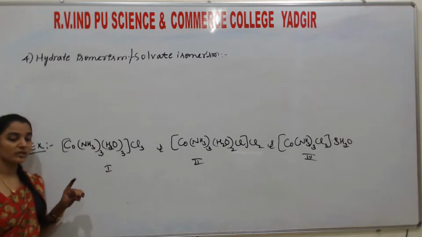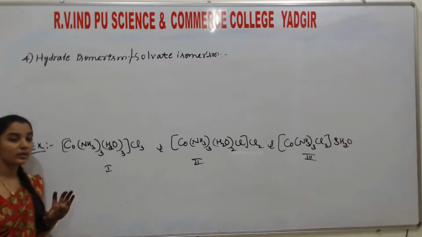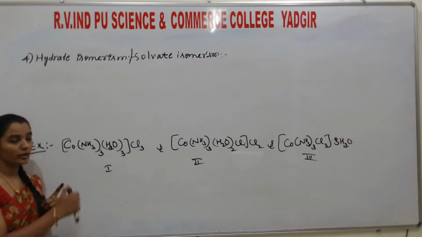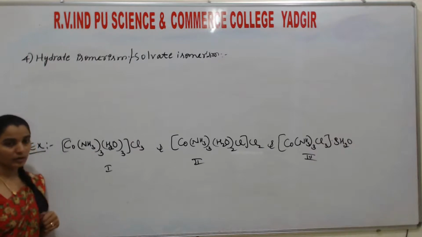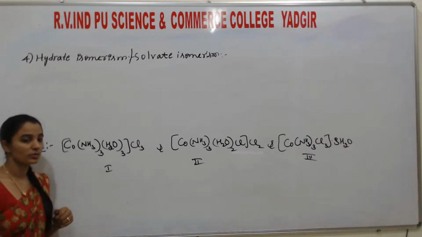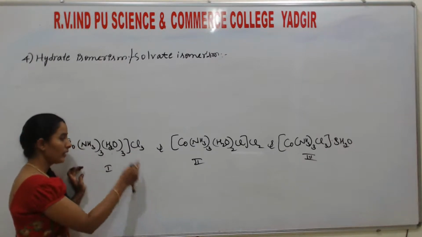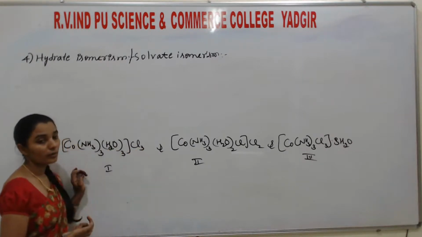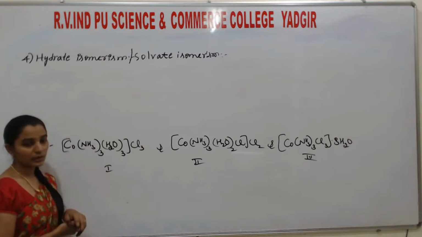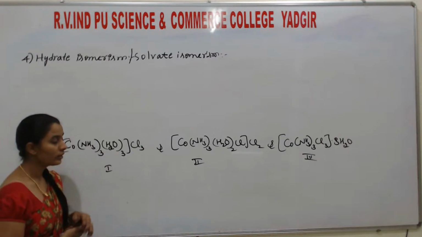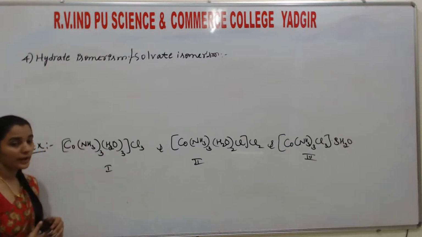Understood? H plus and OH minus are ions, but water is a neutral molecule. We can't distinguish them like ionization isomerism. So students, only one thing is there. If two compounds are there, in which different numbers of water molecules are bonded with the central metal atom, then they represent hydrate isomerism.